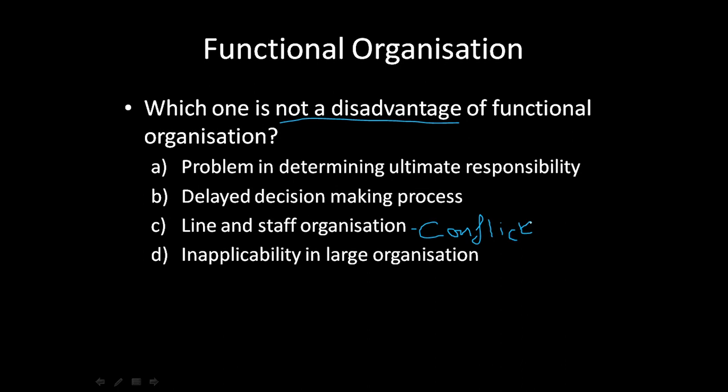Staff will say, the staff officers or advisors would say, okay, you do not know the things to do. Then লাইন যদি ওই কাজটা স্টাফ অর্গানাইজেশনের এক্সপার্টসদের অনুযায়ী করে, and then things go wrong, who is to take the responsibility? Staff will say লাইনের মানুষরা কাজ করতে জানে না, লাইন will say staff ঠিকঠাক সাজেশন দিতে জানে না. So of course there are a lot of conflicts that comes along with line and staff organization. So even that becomes a disadvantage for functional organization.